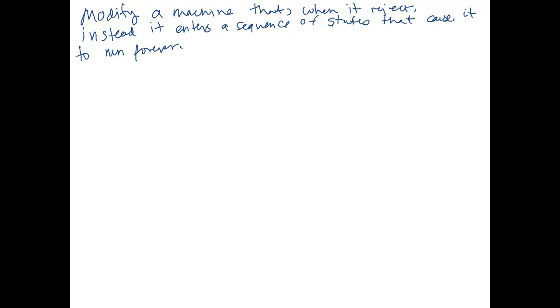That's going to be our idea: collapse rejecting and looping into one outcome. If this machine were to reject, instead we're going to make it run forever.